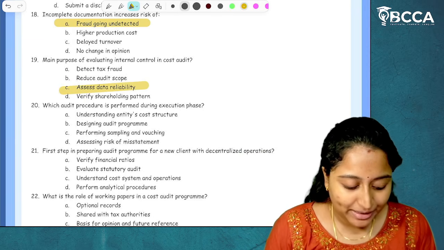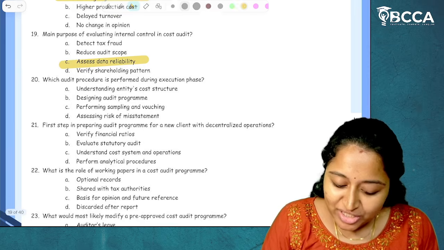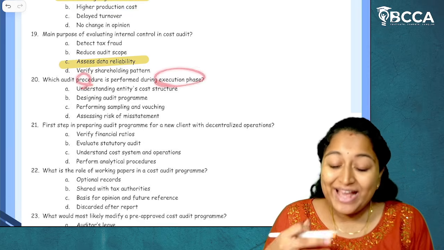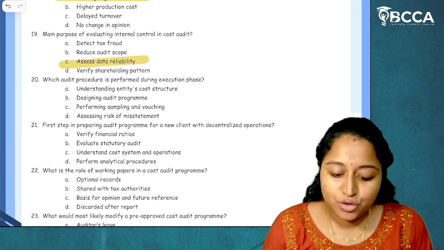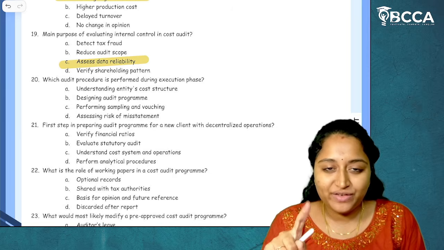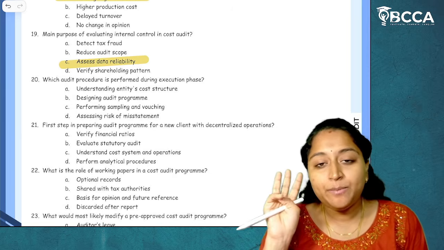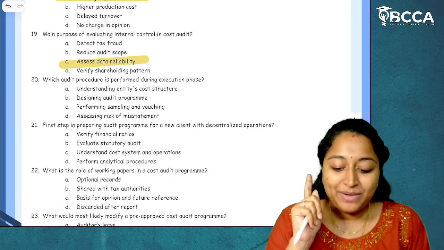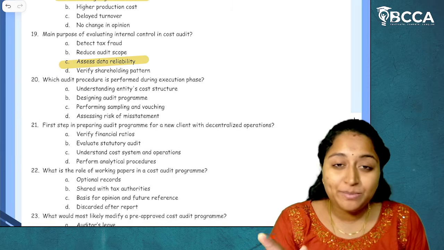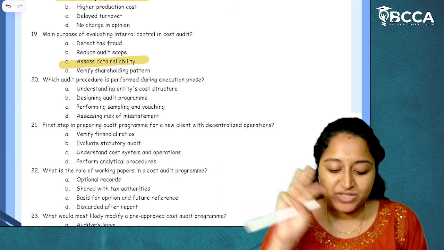Now question number 20. Which audit procedure is performed during the execution phase? So there are 3 phases: planning phase, performing phase and execution phase. So there are 3.